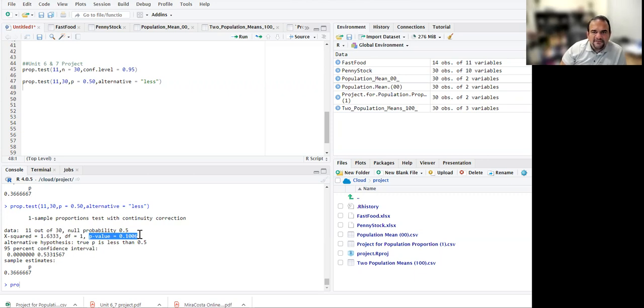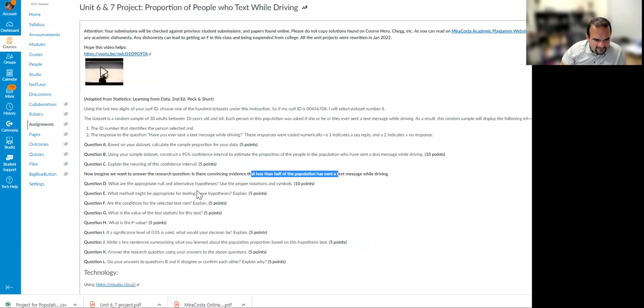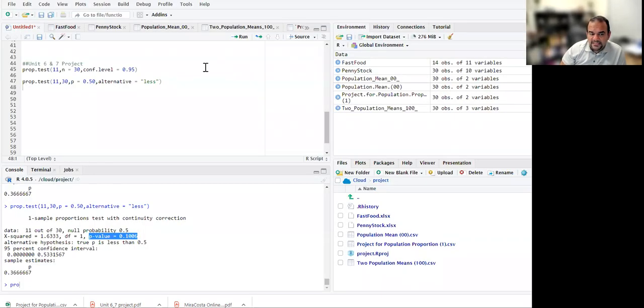which, using 5% as a threshold, if you go here, I believe I gave you 5%. Yes, if you use a significance level of 5%, anything less than 5% is very unlikely to happen and would be statistically significant. But here it is 0.1006, which is more than 5%, so it is likely to happen.